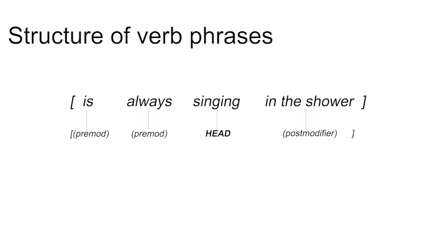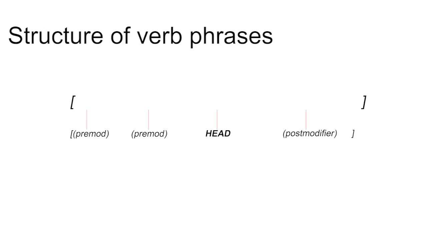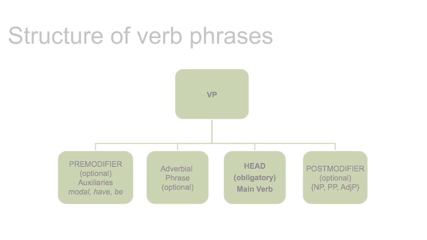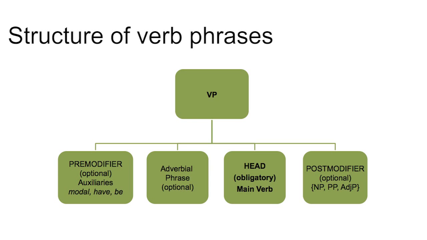Here is a verb phrase with all the slots filled. Is always singing in the shower. The auxiliary is and the adverb always are in the pre-modifier slot. The prepositional phrase in the shower is in the post-modifier slot. The main verb, singing, is the head of the phrase. The whole structure is a verb phrase. Here is a diagram showing the different parts of the verb phrase.